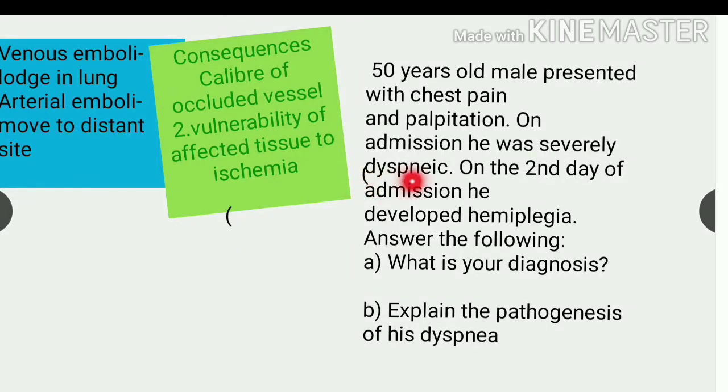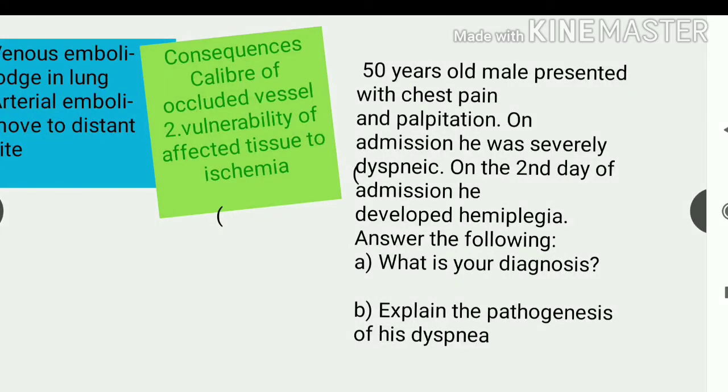Then the person is having dyspnea, that is shortness of breath. As I have said earlier, chest pain occurs due to the reduced oxygen supply to the heart, in which the heart muscle will not function properly, which will lead to chest pain. Dyspnea is also due to the low oxygen supply in the blood. On the second day, the person developed hemiplegia, that is paralysis on one side of the body, which occurs due to brain injury. That person was also having chest pain, which occurs due to poor oxygen supply to the heart. So we can conclude that something related to the heart caused injury to the brain.